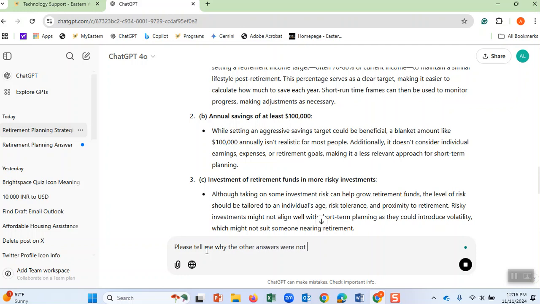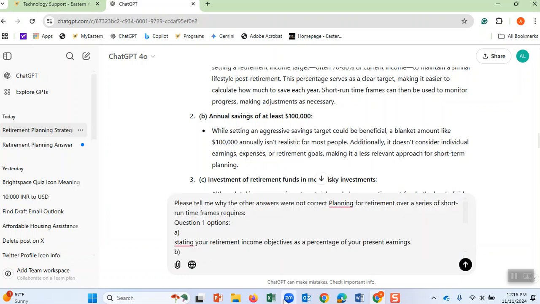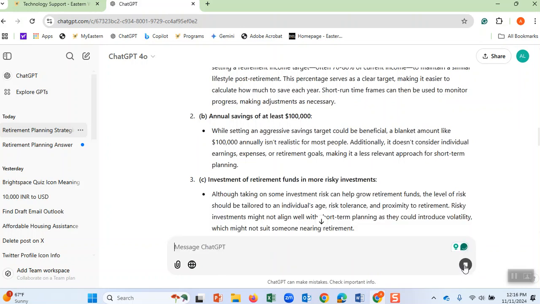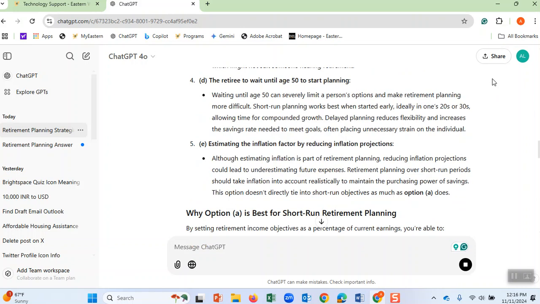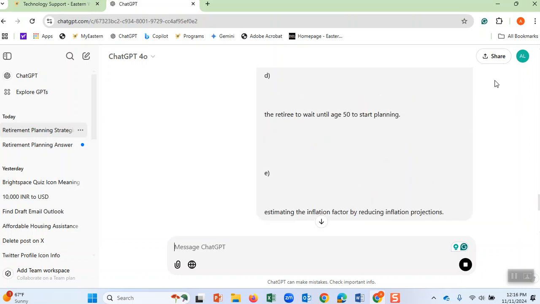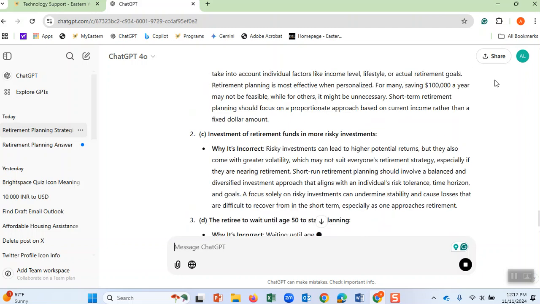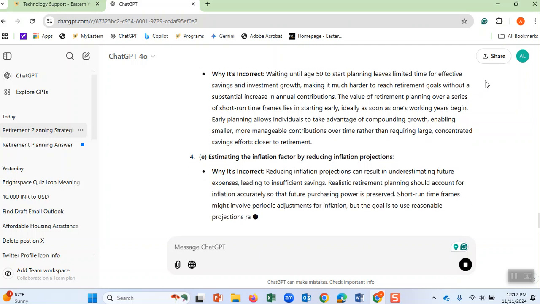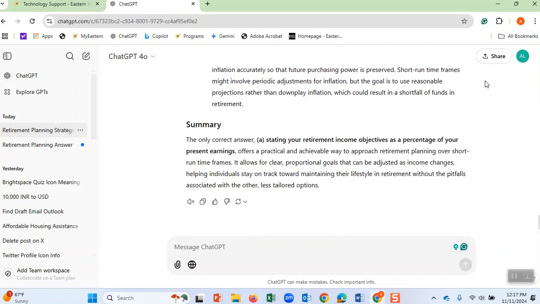One of them was $100,000. There were five different answers, A, B, C, D, E. A was the correct answer, B was not, C was not, and I want to know why they are not the correct answer. I paste it here, and let's see why they were not correct. It says why B is not a correct answer. And then it says that C is not correct. C is incorrect because of this and because of this. And these are the complete explanations for the research.